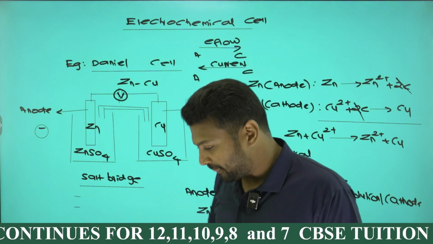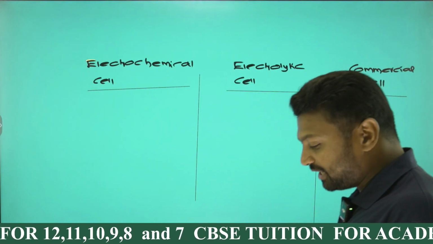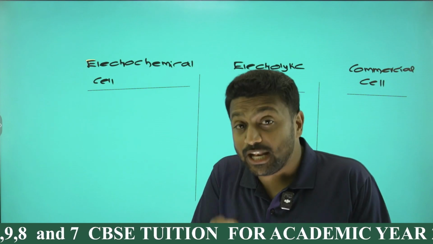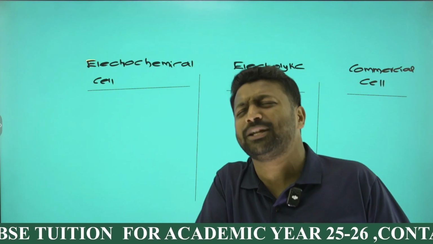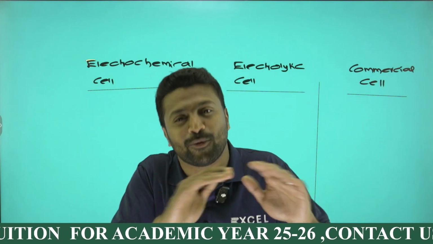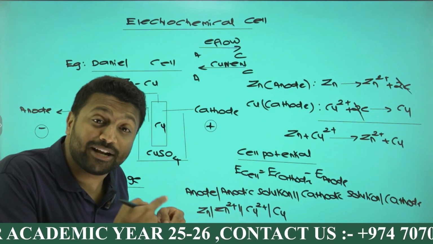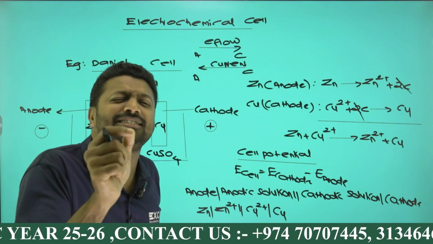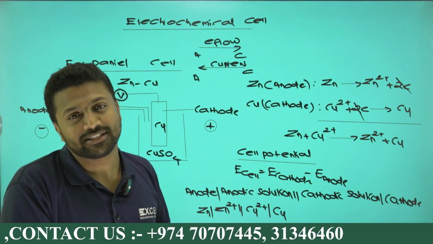One more point for you. I told you now, the entire chapter we can divide into three segments: electrochemical cell, electrolytic cell, commercial cell. Electrochemical cell is a cell converting chemical energy to electrical. Electrolytic will be converting electrical to chemical. But I can say that this electrochemical cell can be converted to an electrolytic cell by applying an external potential greater than the cell potential of the electrochemical cell.